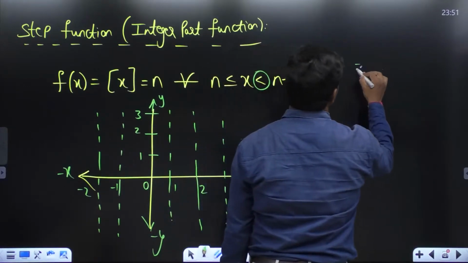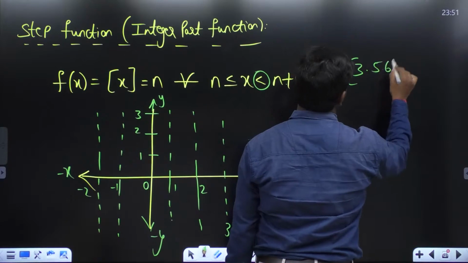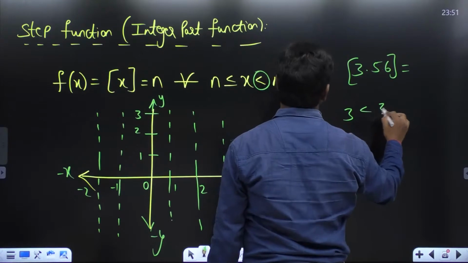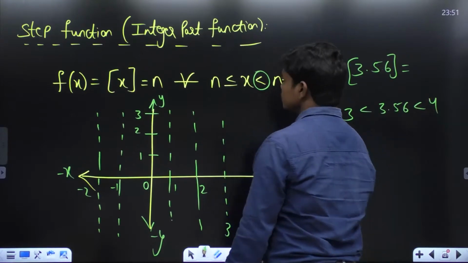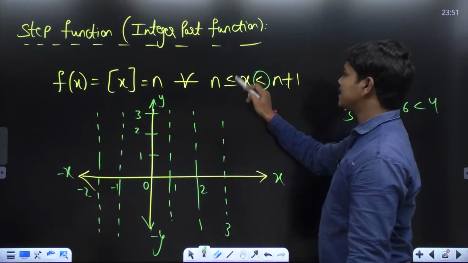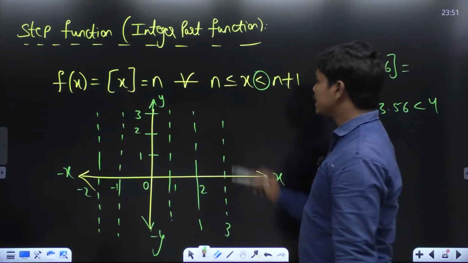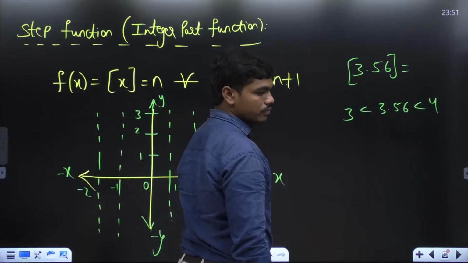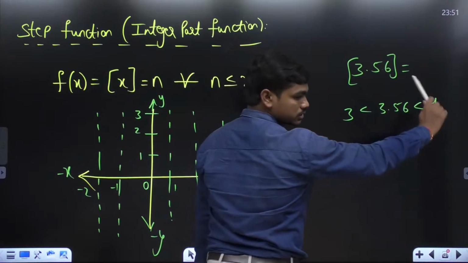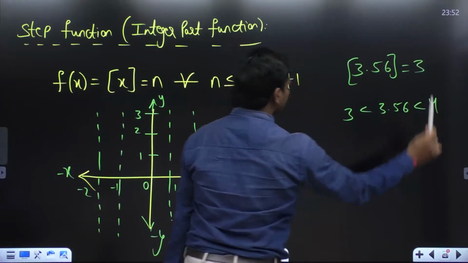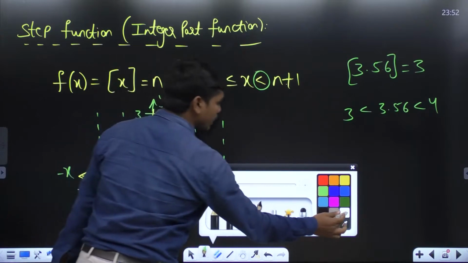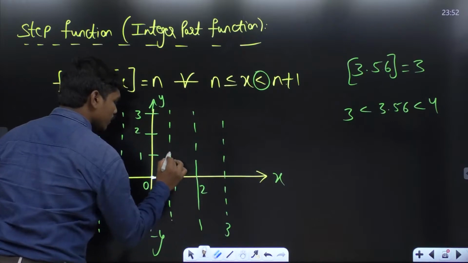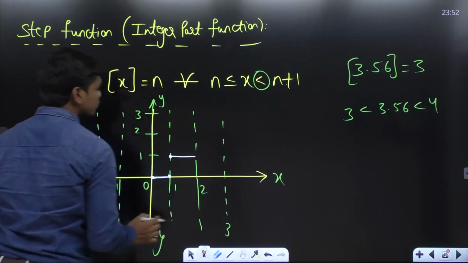If I write the integer part of 3.56, what answer will you get from this definition? This 3.56 lies between 3 and 4. So if the integer part of x is equal to n for all real numbers lying between n and n plus 1, including n, what could be the answer? It is 3. Similarly, for all values between 0 and 1, the value is 0. For all values between 1 and 2, the value is 1.